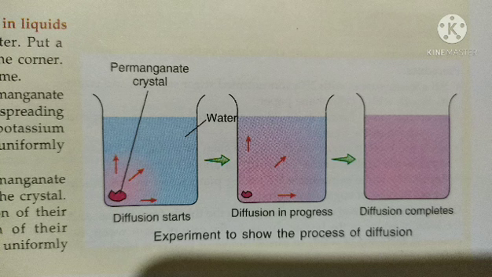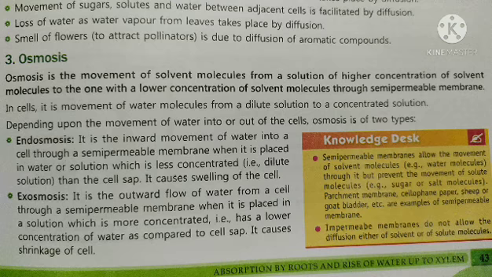Here is the experiment to demonstrate the diffusion process. A crystal of potassium permanganate was placed in the corner of the water, and we observed that after some time the molecules of the potassium permanganate crystal were distributed uniformly throughout the water. The reason is that the potassium permanganate molecules moved from the region where they were placed in higher concentration, that is the corner, towards the region where they are present in lower concentration. This is the demonstration for the diffusion process.